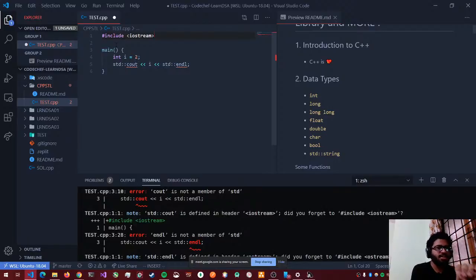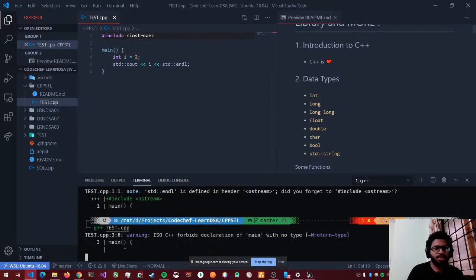That header file here is iostream. That stands for input output stream. So the input output stream header file will contain what cout and endl will do. And also we need to, let's just save this and see what happens when we compile this.